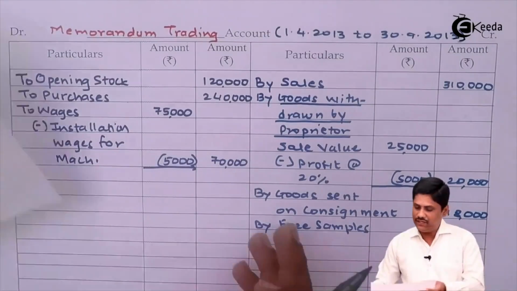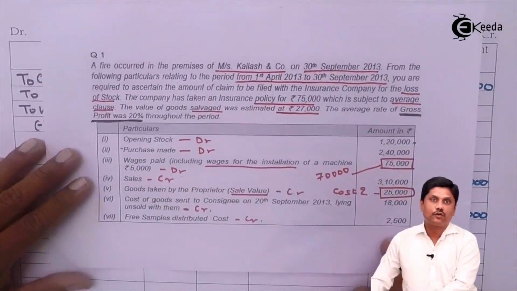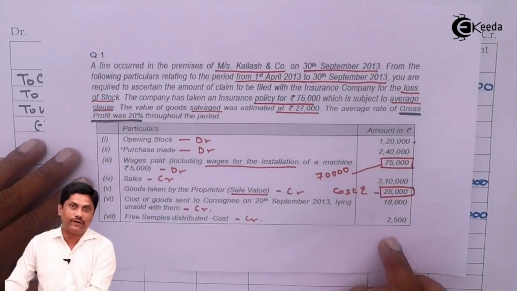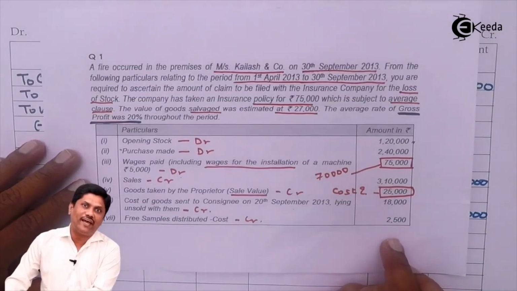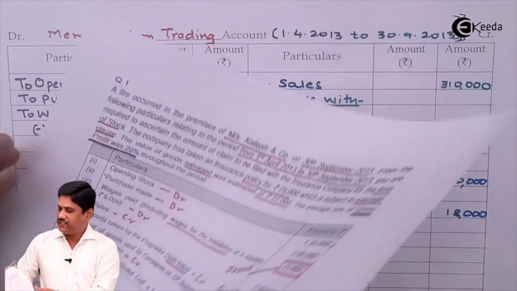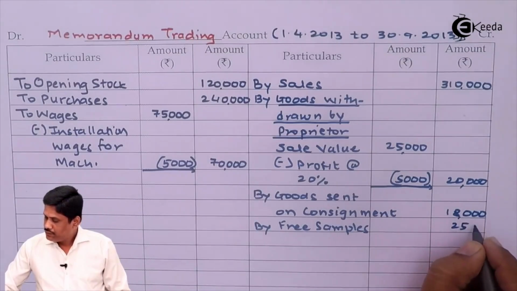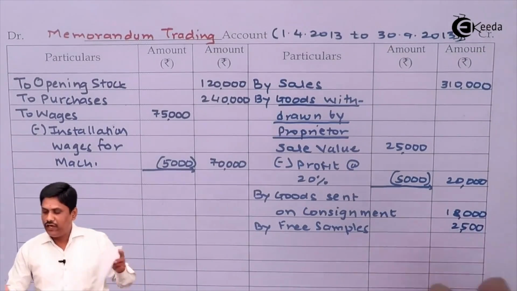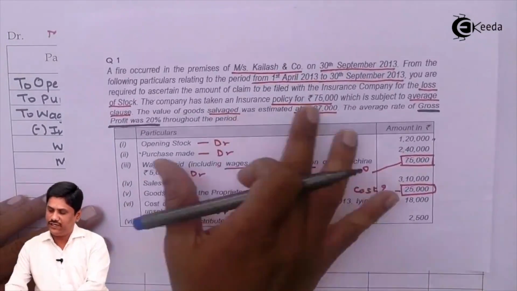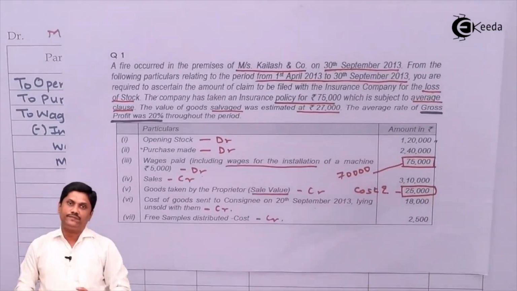At cost, it should always be at cost. Goods withdrawn for advertisement purpose will always be recorded at cost. Okay, let's write 2,500. Now you can notice students, we have recorded everything which was there in this data or in this table.